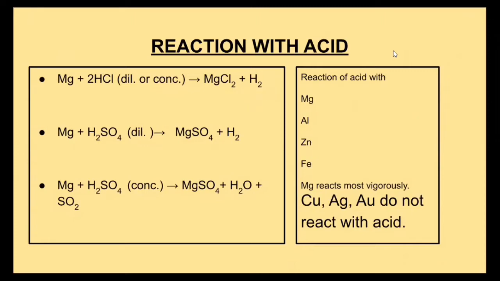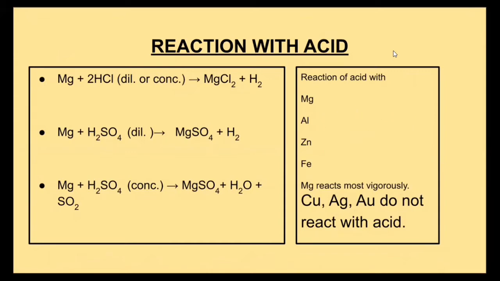Similarly, metals like aluminium, zinc, iron also react with dilute hydrochloric acid to produce hydrogen gas and the corresponding salt. In case of aluminium, aluminium chloride and hydrogen is formed. In case of zinc, zinc chloride and hydrogen is formed. In case of iron, iron chloride and hydrogen is formed.